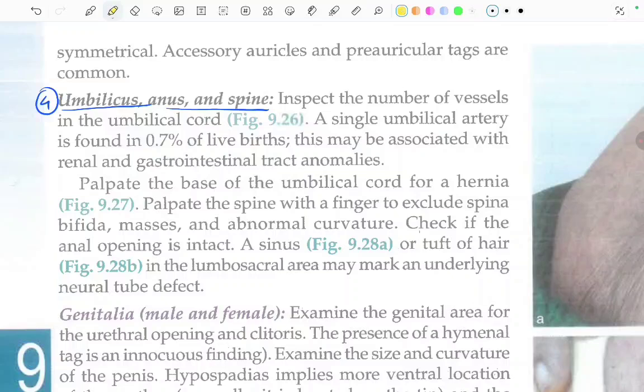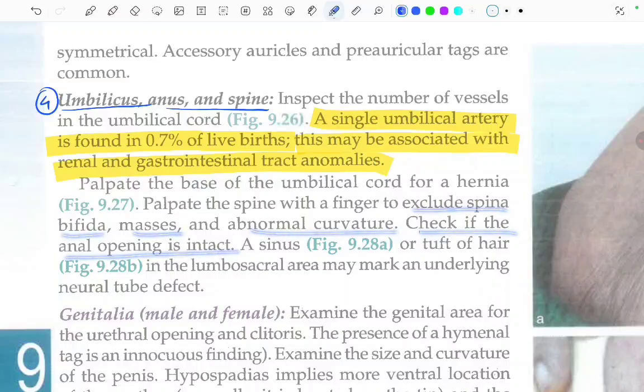This is important to look at. A single umbilical artery is found in 0.7% of the live birth, and this is associated with renal and gastrointestinal tract anomalies. Palpate the base of the umbilical cord for a hernia. Palpate the spine with a finger to exclude spina bifida, masses and abnormal curvature. Check if the anal opening is intact. A sinus or a tuft of hair in the lumbosacral area may mark an underlying neural tube defect.